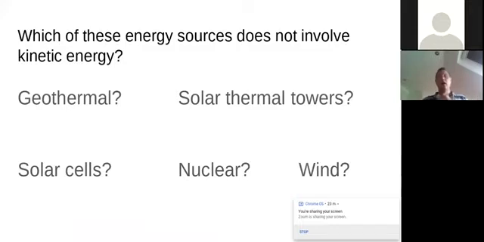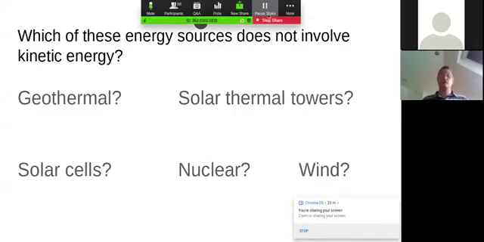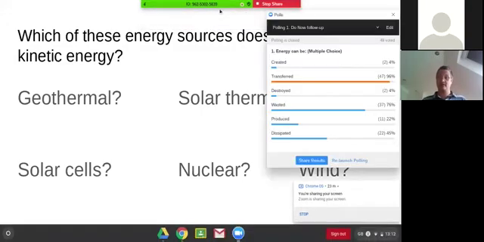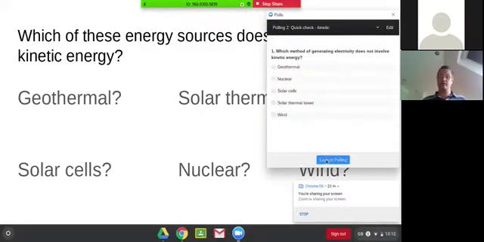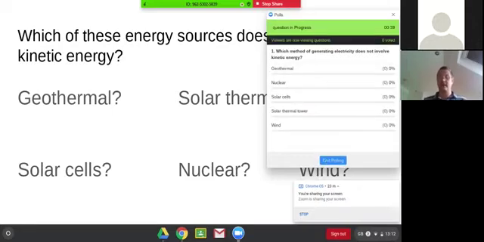So we've looked at those 9 different energy sources and how we can use them to generate electricity, but at least one of them does not use kinetic energy as part of that. So I'm going to launch a poll asking you which one that is. Which one of those 5 that I've picked there does not have kinetic energy as part of its way of generating electricity?